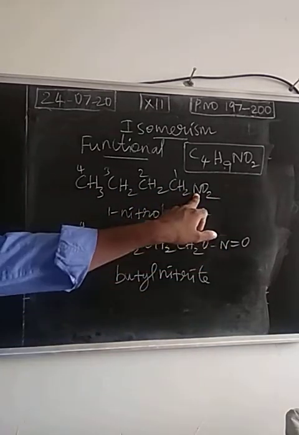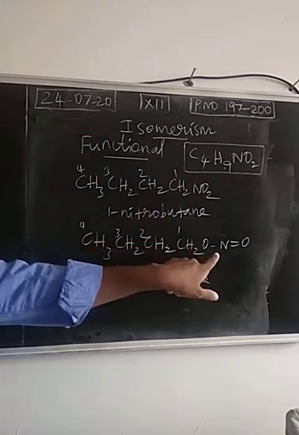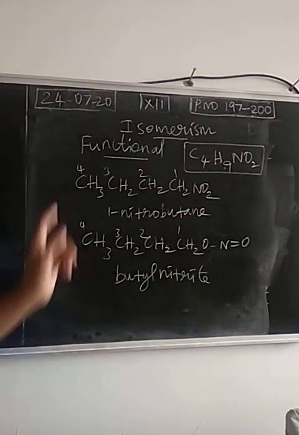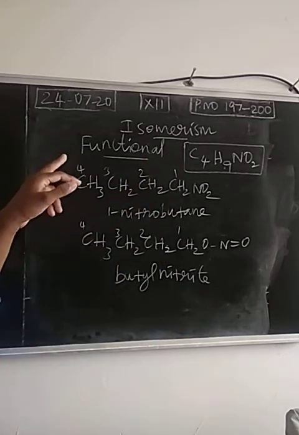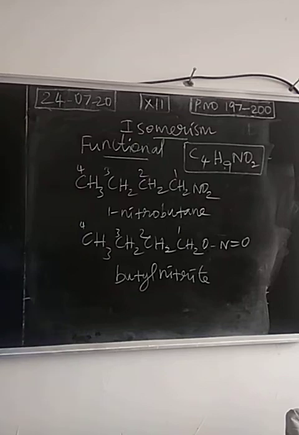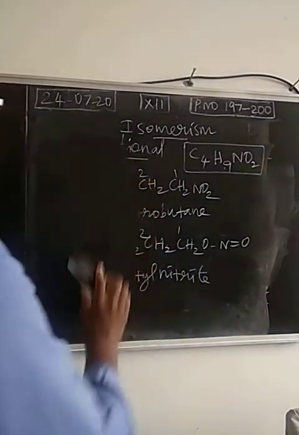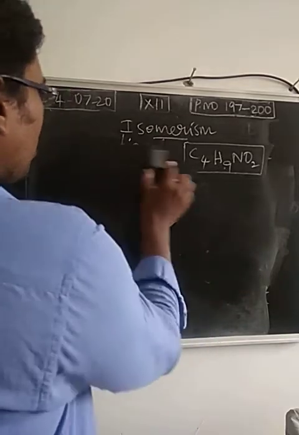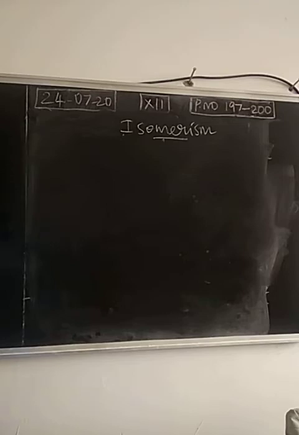So this is the nitro group, and this is the nitrite group. In the nitro group, nitrogen is bonded with carbon; in the nitrite group, oxygen is bonded with carbon. So compounds with the same molecular formula but different functional groups are functional isomers, and the property is known as functional isomerism. So we have completed 3 isomerisms: chain, position and functional isomerism.